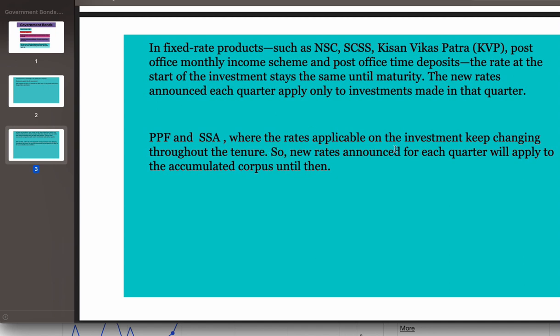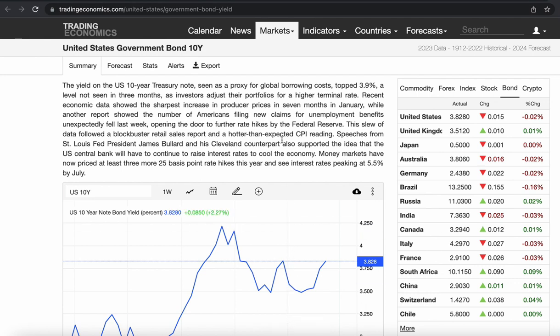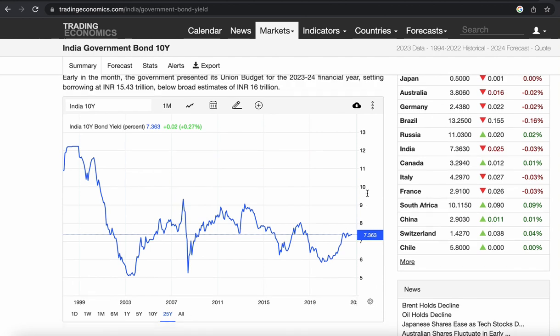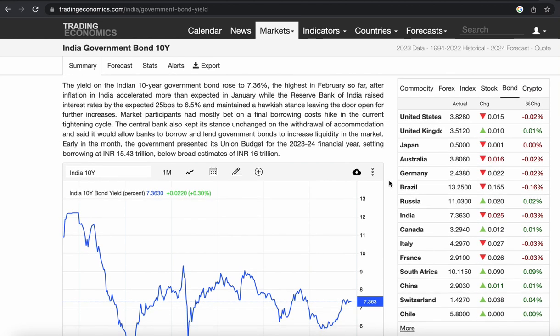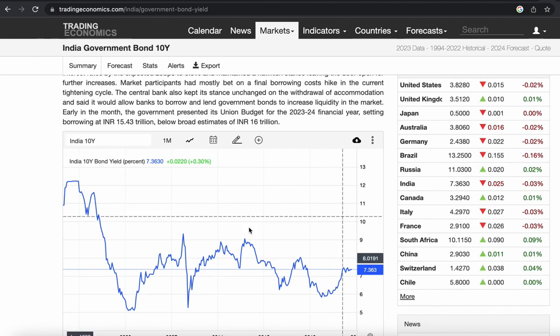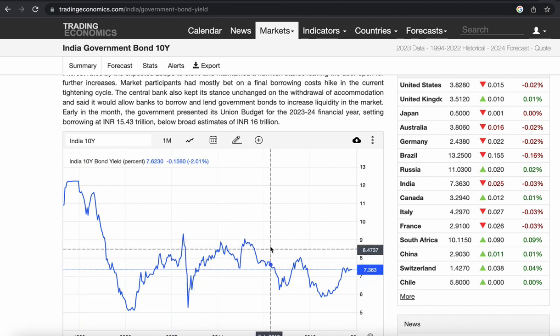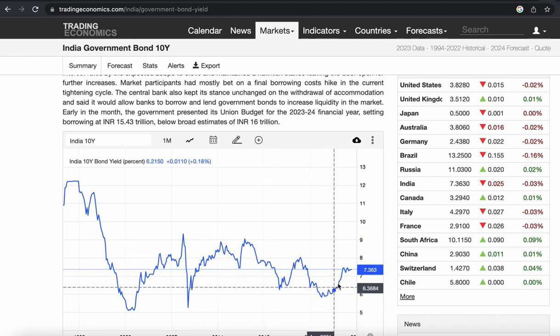Whenever they are changing the interest rate, when you are planning for your retirement, you need to keep a watch on these government bonds, what is the yield and how the rates are fluctuating, what the RBI is saying about inflation and interest rates. You need to plan in such a way that your retirement corpus should not be fluctuating, rather than checking the accounts, what is the interest rate, how it's going during your retirement.